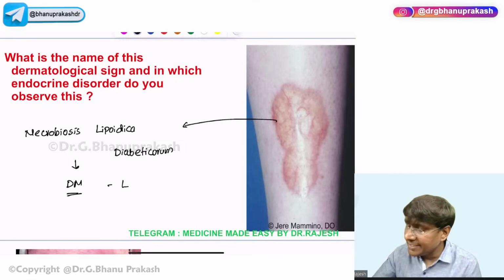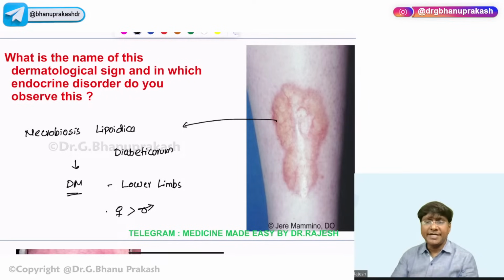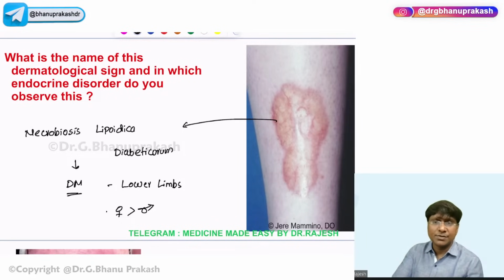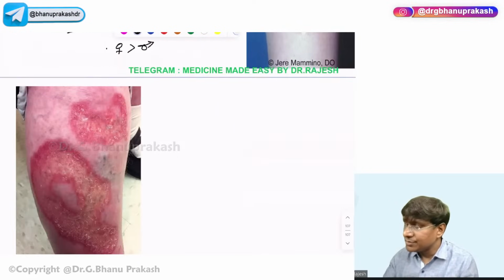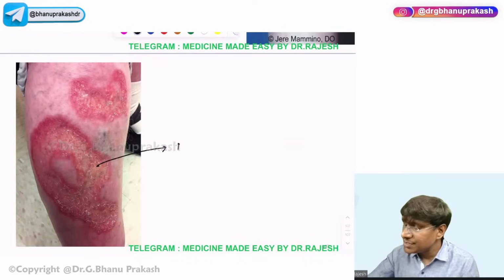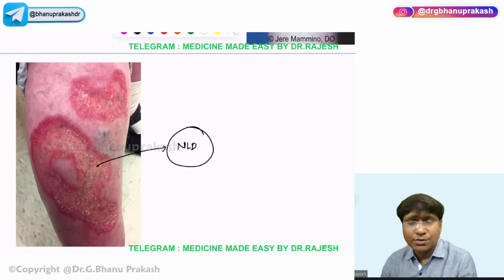Usually it is observed in lower limbs, and it is more common in females rather than males. This is also the same, necrobiosis lipoidica diabeticorum.